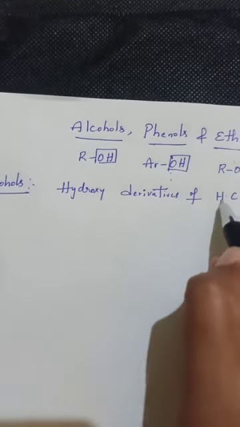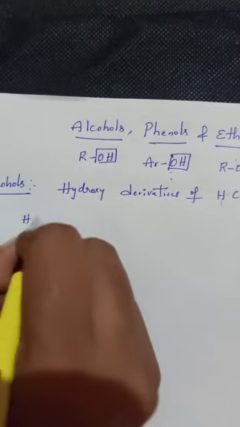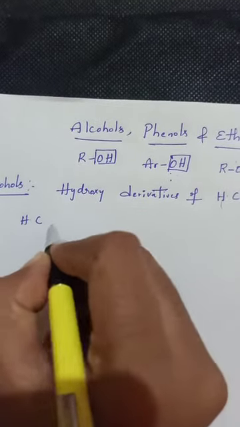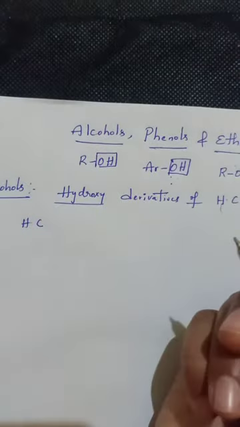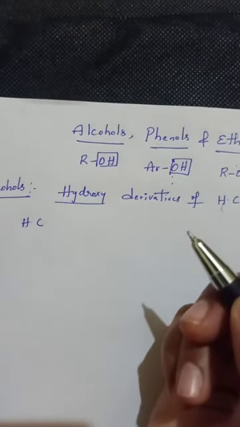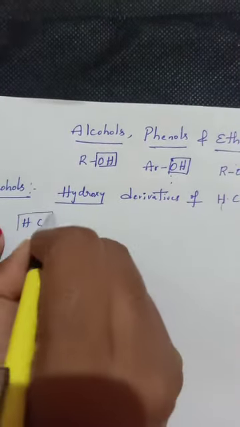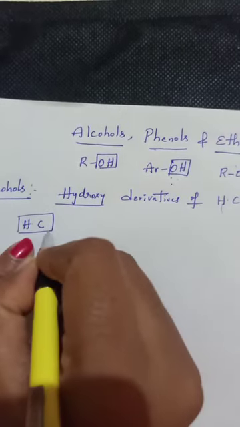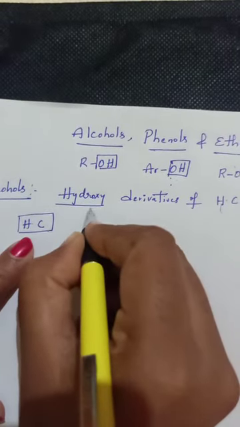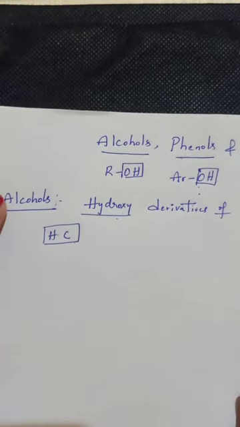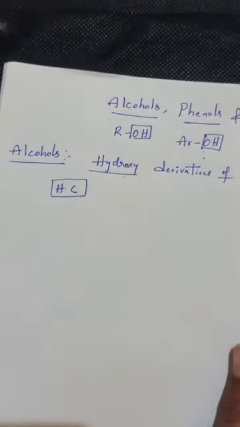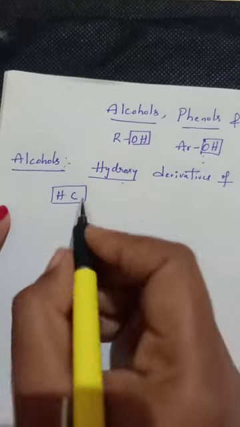In a hydrocarbon, if one or more hydrogen atoms are replaced by hydroxy groups, then those compounds are known as alcohols. Understand?